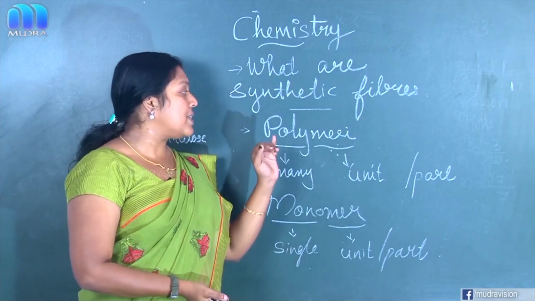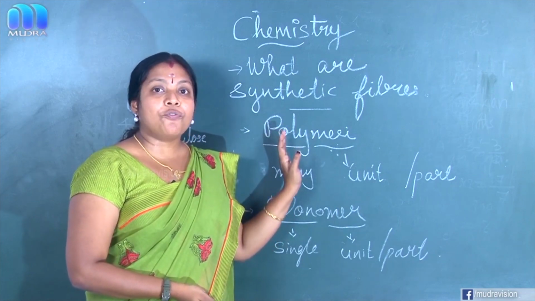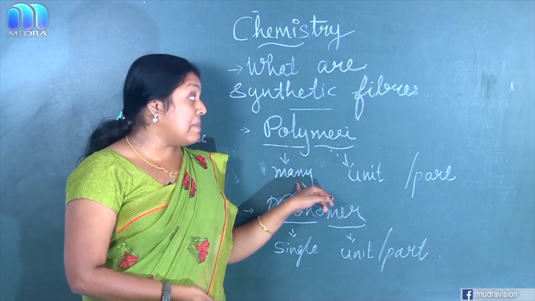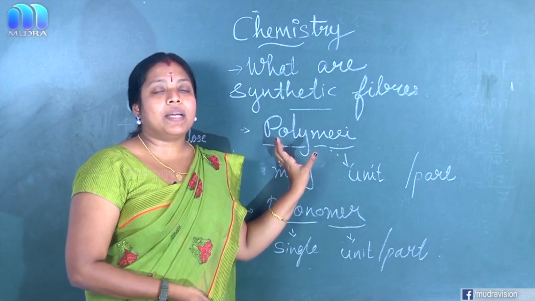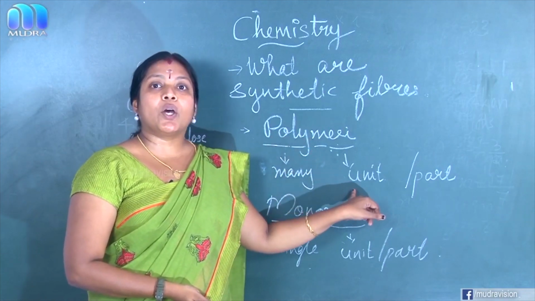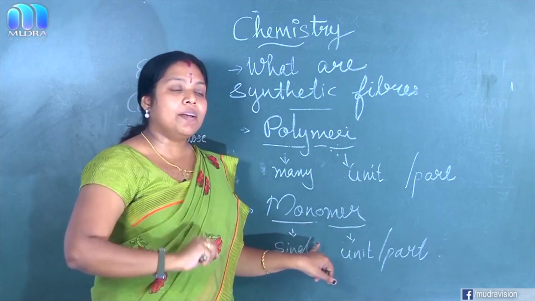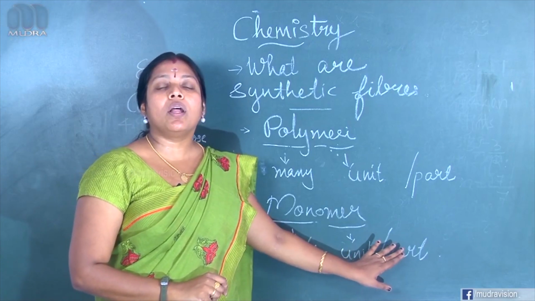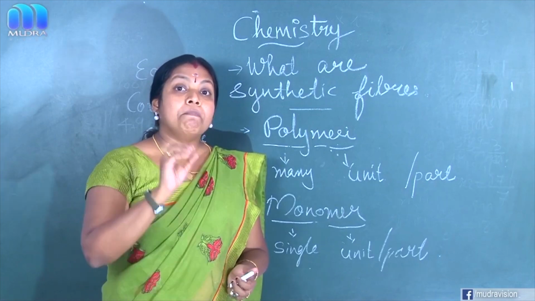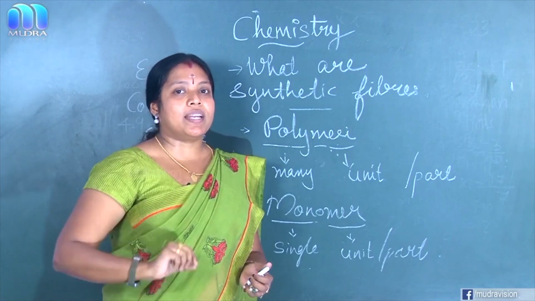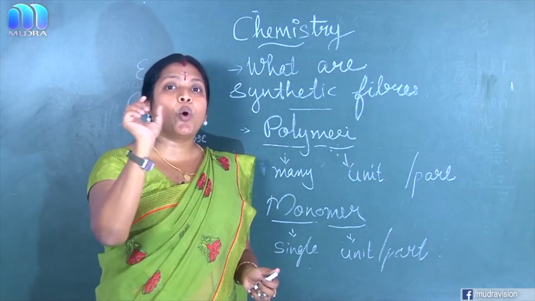Actually, polymer and monomer are Greek words, taken from the Greek language. The meaning of poly in Greek is many, and mer means unit or part. So polymer is known as many units or parts. Like that, monomer: mono means single and mer means unit or part. Okay, in short, we can say that a polymer is made from many repeating subunits, and the repeating subunit we call a monomer.